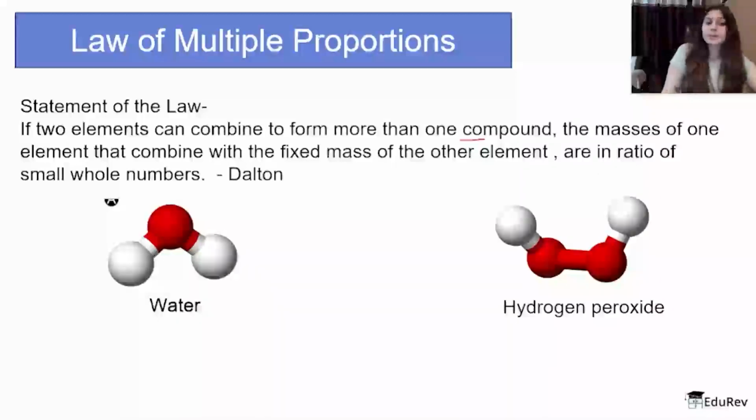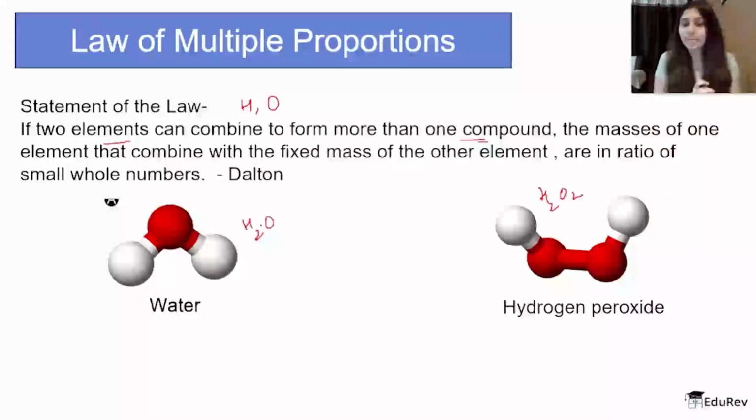If two elements can combine, let's say hydrogen and oxygen, the same example I'm taking, to form more than one compound. Hydrogen and oxygen can combine to form water, we all know that, but they can also combine to form hydrogen peroxide, which if you don't know, you should know it now. H2O2 is also something they can combine to form, and H2O everybody knows, I guess. So H2O and H2O2 are two different compounds which can be formed by the combination of the same two elements, hydrogen and oxygen.